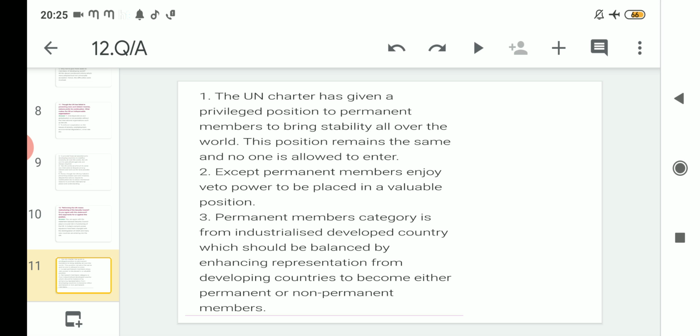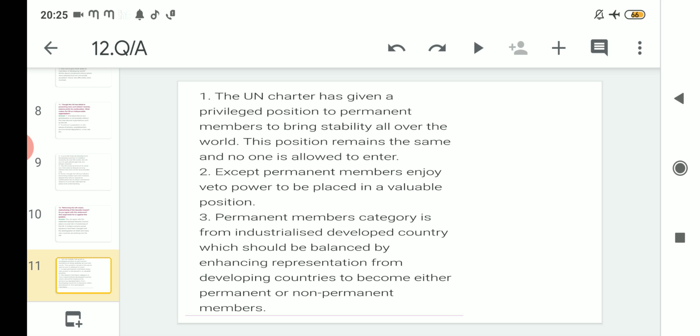Number 2, permanent members enjoy veto power to be placed in a valuable position. So we know that the permanent members are 5, and the first and very important thing that these permanent members enjoy is the veto power, which is a very valuable vote of each of these 5 countries. After that, the permanent members category is from industrialized developed countries, which should be balanced by enhancing representation from developing countries to become either permanent or non-permanent members.